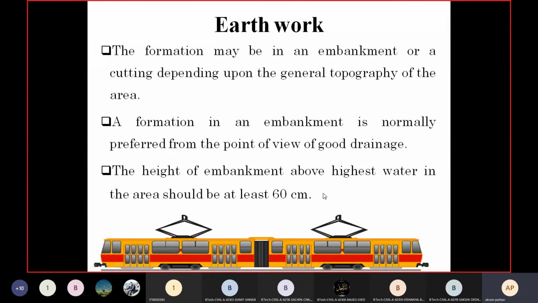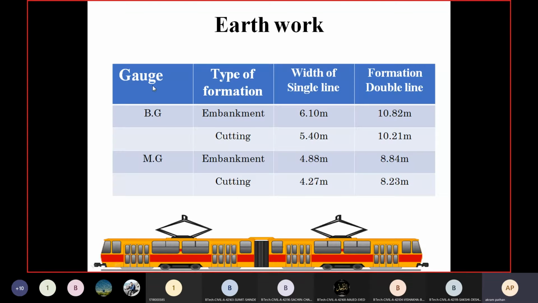Such things we should keep in our mind while doing the earthwork. Then we have different types of gauges. If you observe this particular table, first we have the gauges in case of the earthwork,